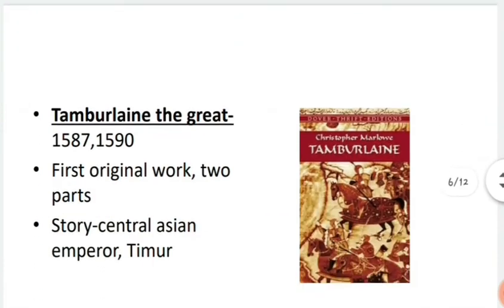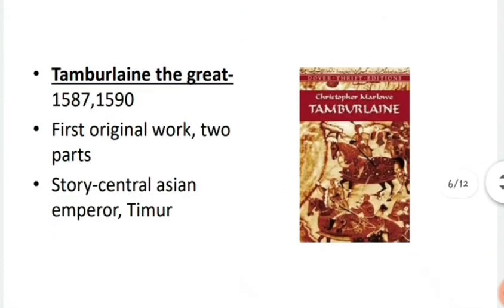Next we have Tamburlaine the Great. It was written somewhere around 1587 and published in the year 1590. It was the first original work by Marlowe. It is in two parts. The story talks about the Central Asian Emperor Timur.